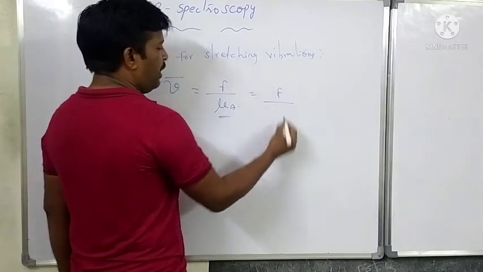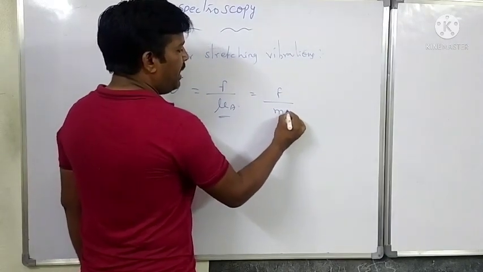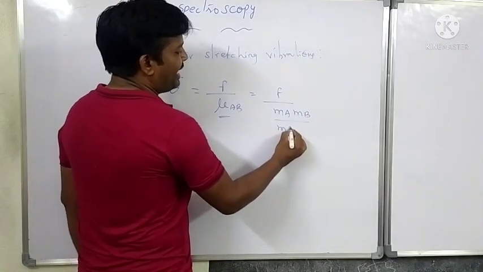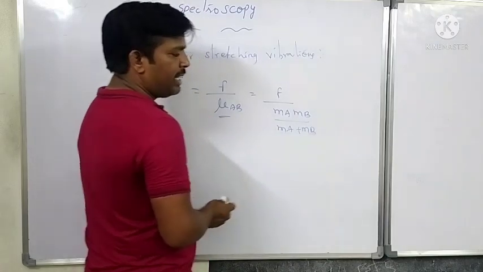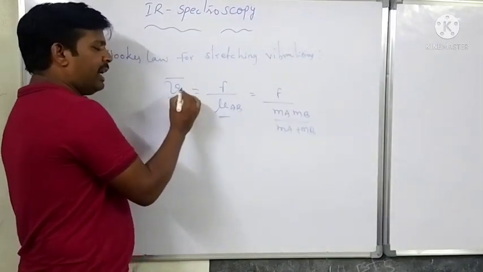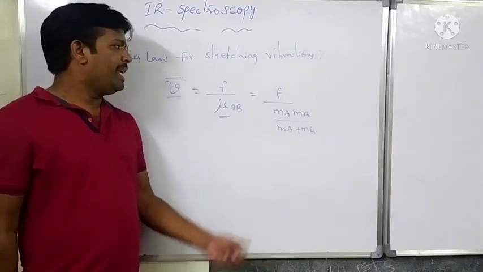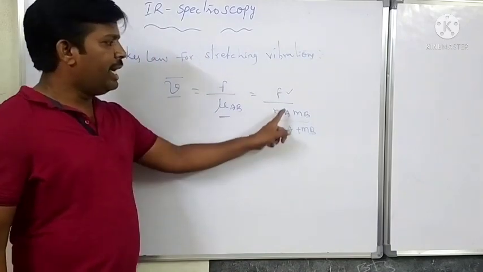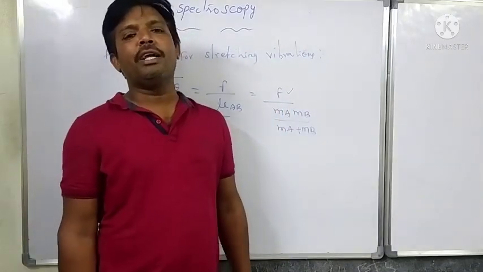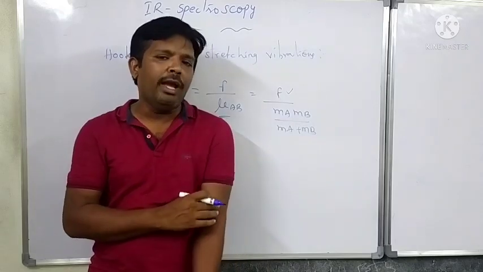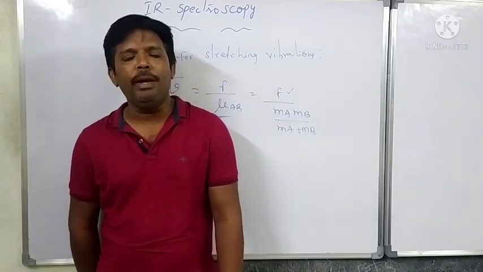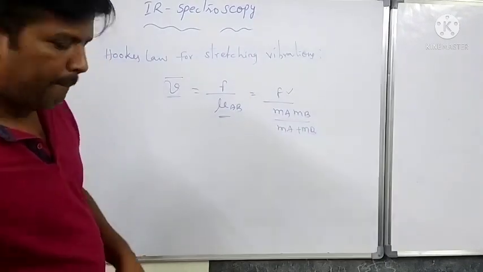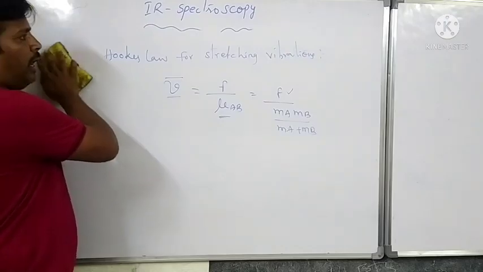Mu equals MA times MB divided by MA plus MB. Here nu bar is the frequency, F is the force constant, and MA and MB are the masses of the atoms present in the molecule. This is Hooke's law.